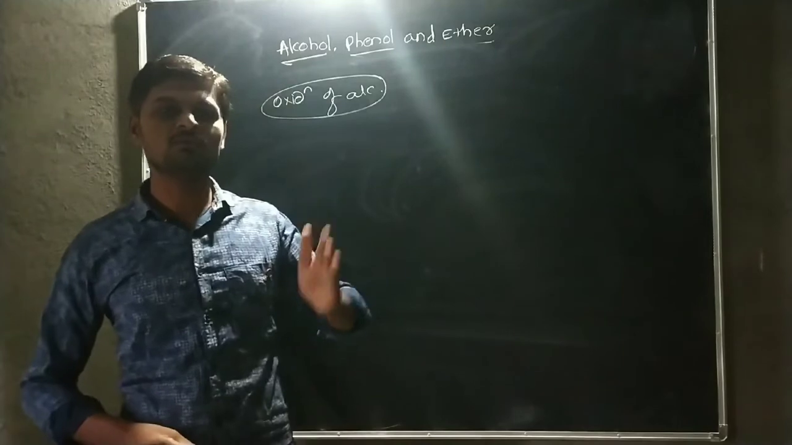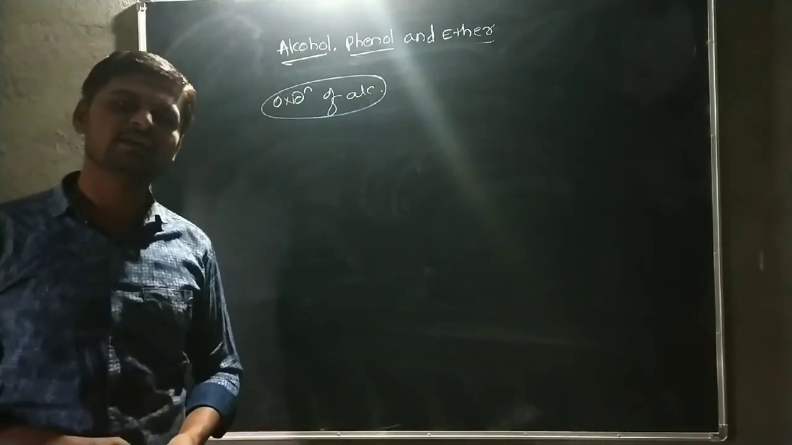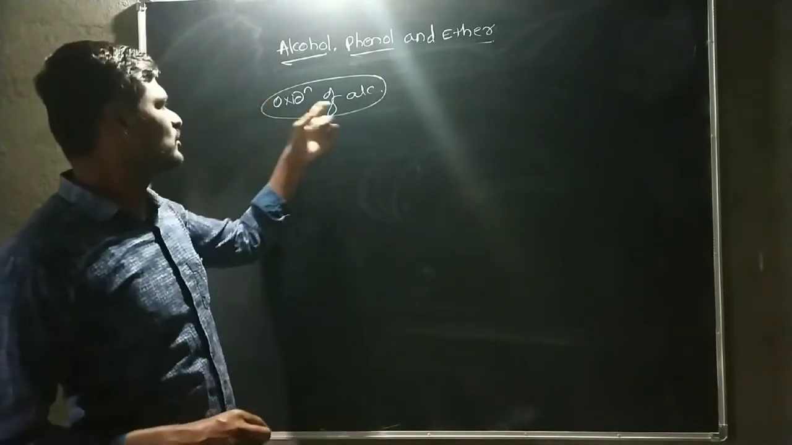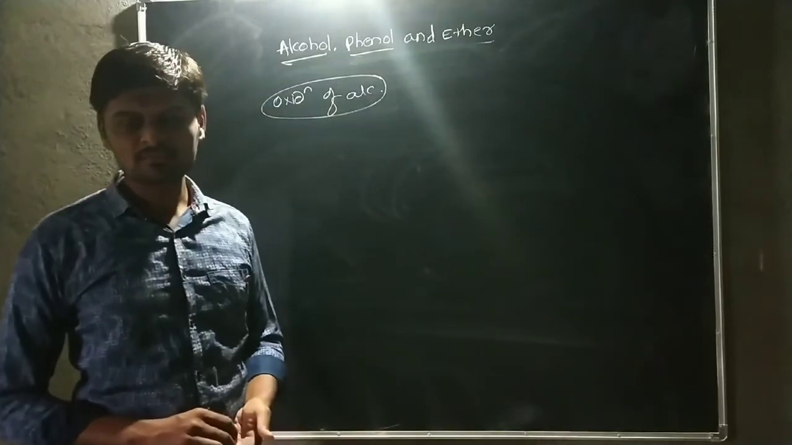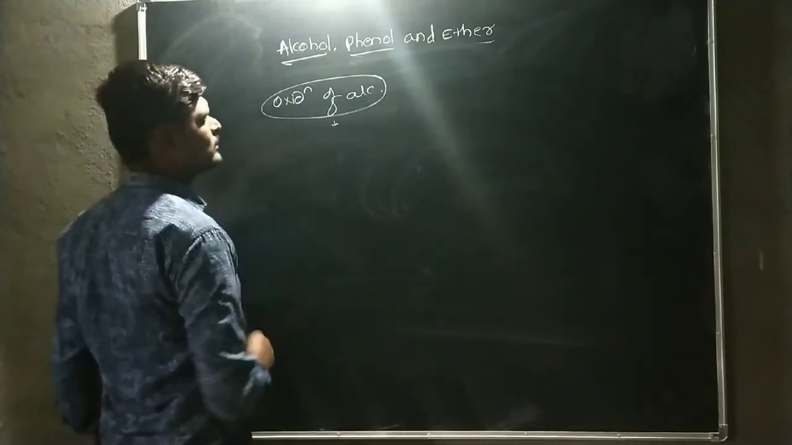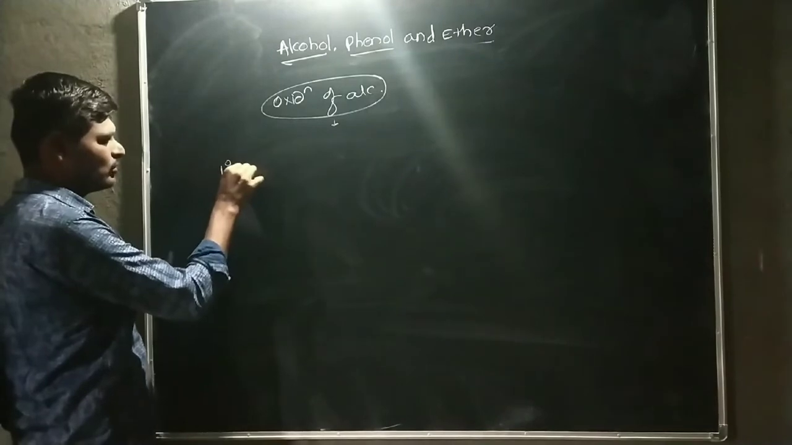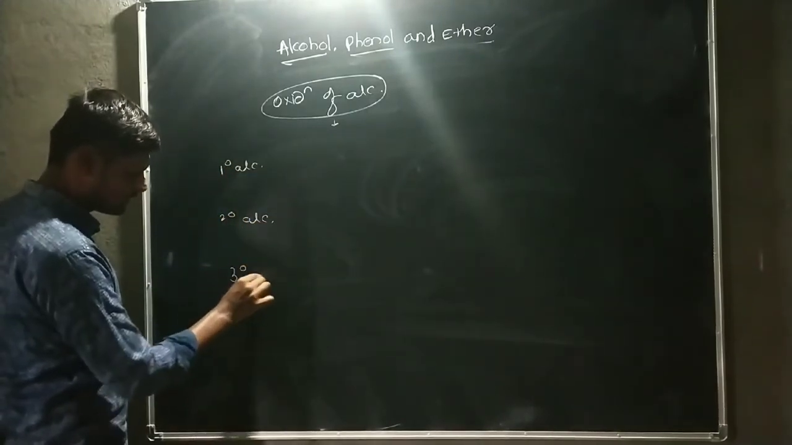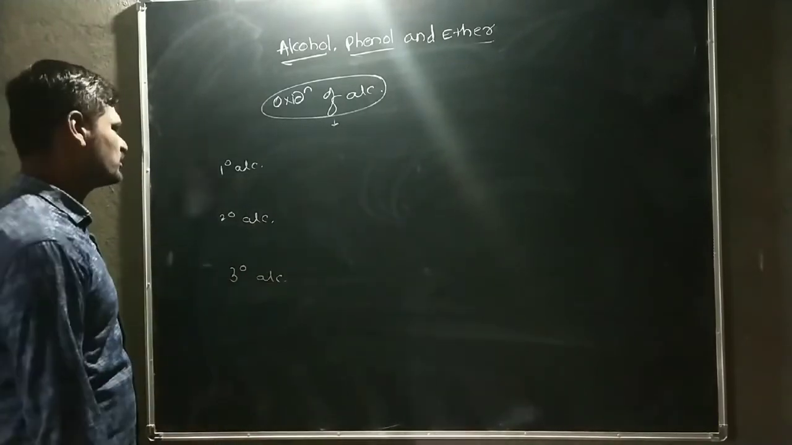Oxidation means addition of oxygen atom and removal of hydrogen atom, and reduction means addition of hydrogen atom and removal of oxygen atom. But here we show the oxidation of alcohol. In this case, we take three types of alcohol: the first one is a primary alcohol, the second one is a secondary alcohol, and the third one is the tertiary alcohol. These three types of alcohols undergo the oxidation reaction.